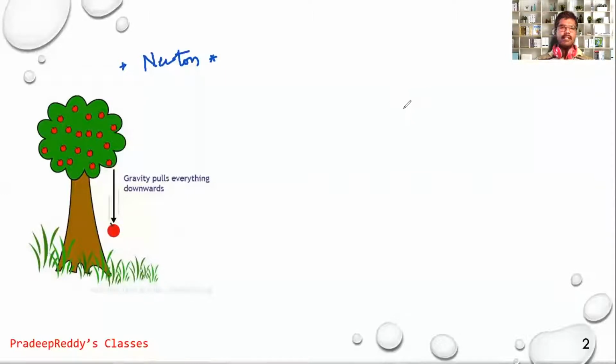When he was sitting under a tree, an apple falling on his head led him to discover gravity. By that activity, when the apple fell upon his head, he considered that there might be a force acting upon the apple which is pulling it in the downward direction, and it is applicable for all smaller masses on the surface of the earth.